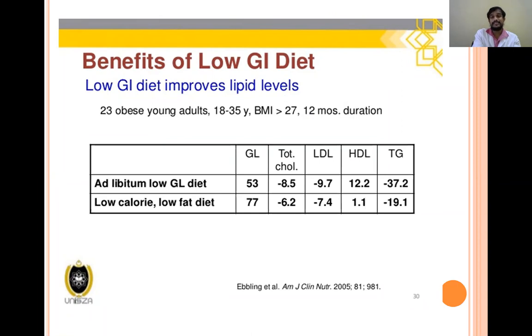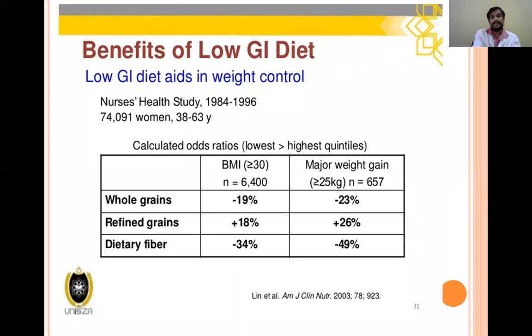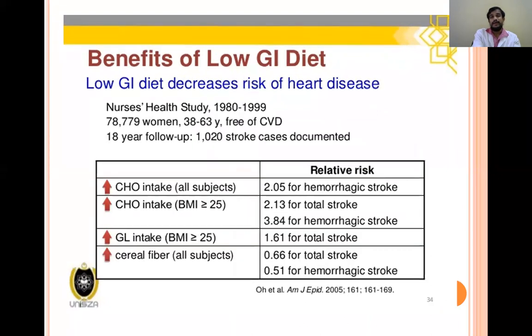They improve the lipid levels by decreasing the cholesterol levels in the peripheral tissues and increasing the good cholesterol, that is HDL cholesterol. And they help in weight control by releasing the energy slowly, by increasing the glucose levels slowly in the blood. And by maintaining the lipid and carbohydrate metabolism, they decrease the risk of other cardiovascular diseases. So all these have been proven by different studies, that food with a low glycemic index is good for health.